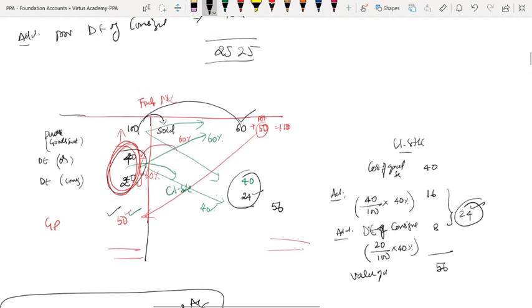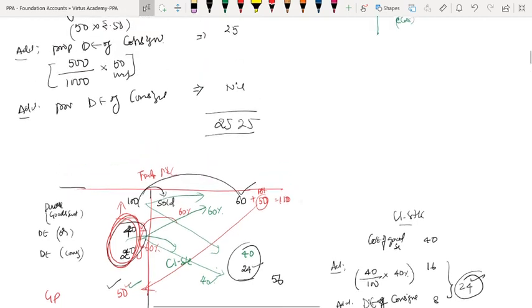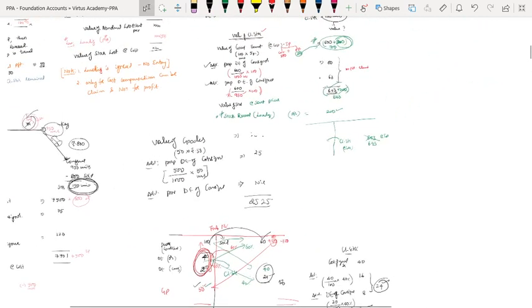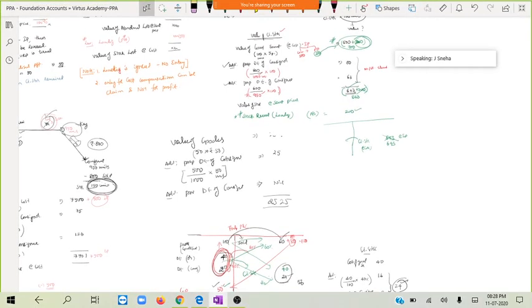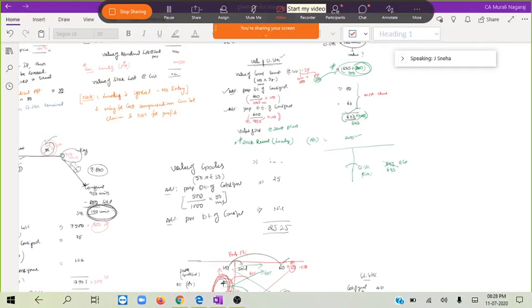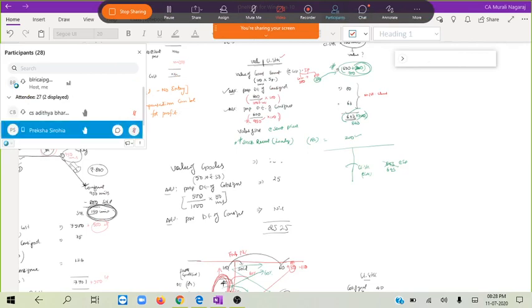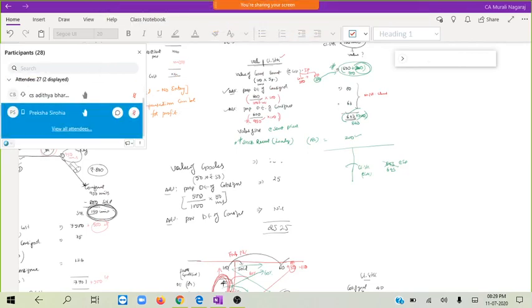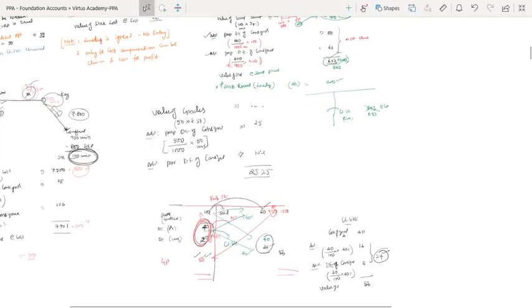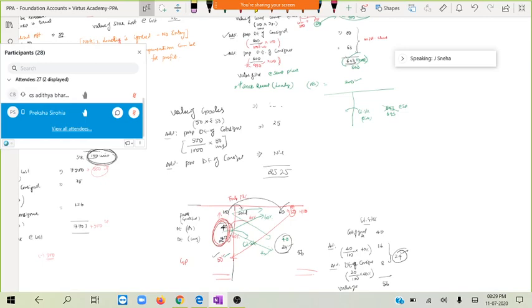So whenever you send the goods at invoice price, loading has to be reversed.